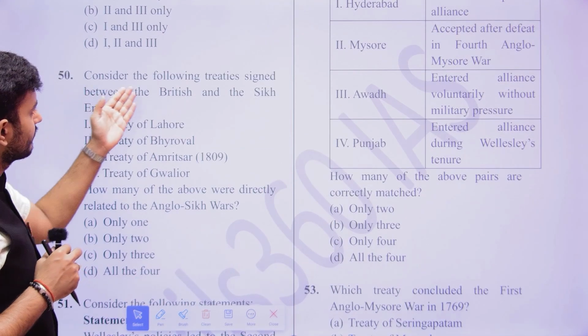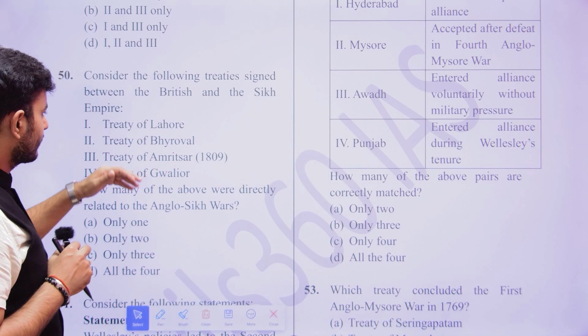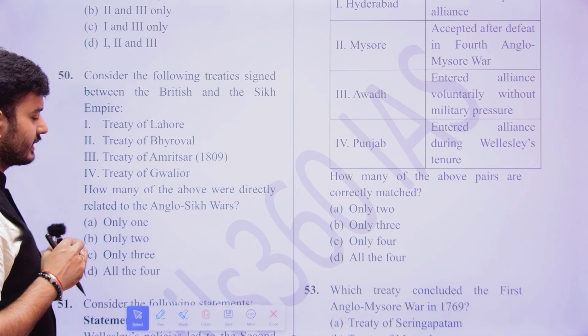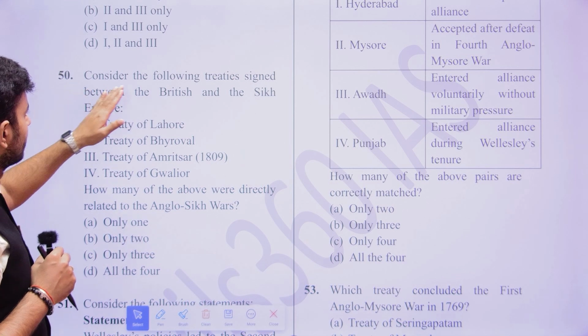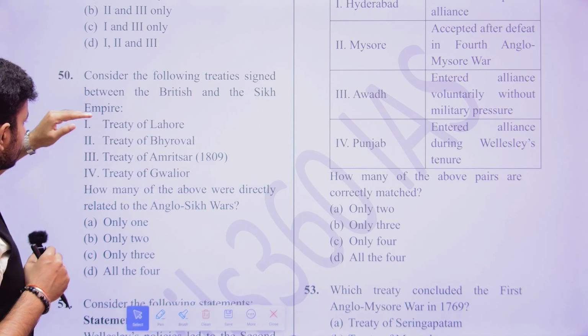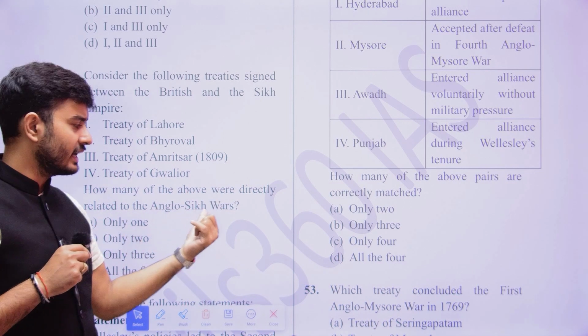And then there is going to be, consider the following treaties signed between the British and the Sikh Empire. Treaty of Lahore, Treaty of Bhairowal, Treaty of Amritsar, and Treaty of Gwalior. Now when we talk about these particular treaties, if you have seen the Anglo-Sikh Wars, the two Anglo-Sikh Wars that were there, okay. How many of the above were directly related to the Anglo-Sikh Wars?